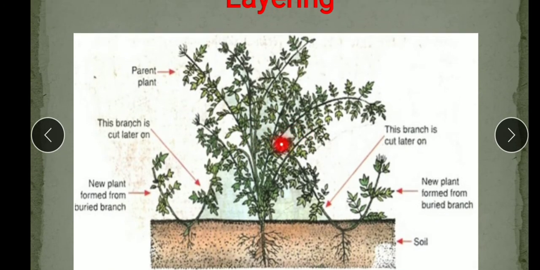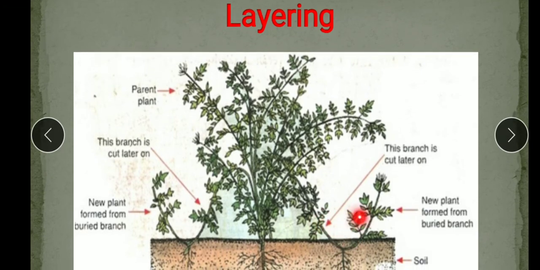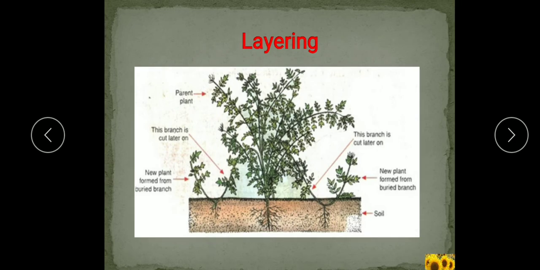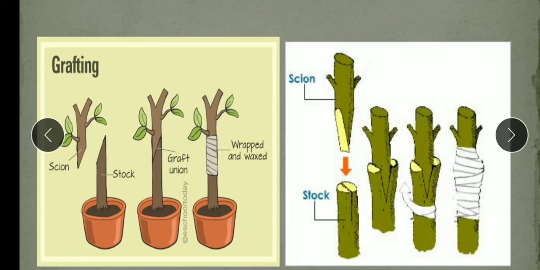This is the parent plant and these are the branches which are covered with the soil. So as the new plant develops here along with the roots, then it can be cut from the parent plant and now it develops into a new plant. This is layering. And lemon, rose, jasmine, these are the plants which are grown by this method. So after layering, we will see the next method, grafting.